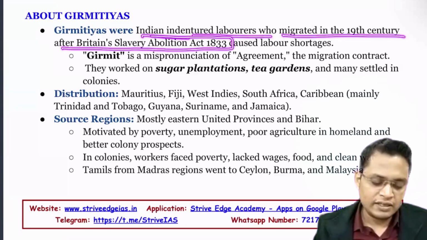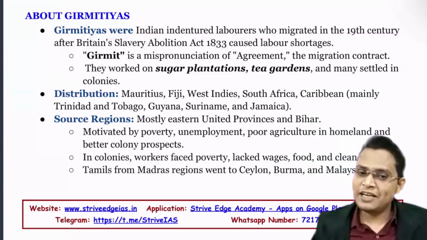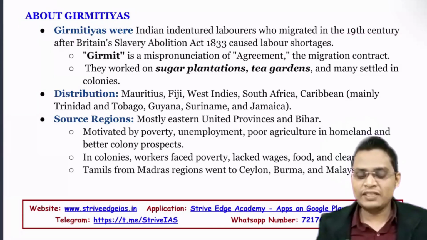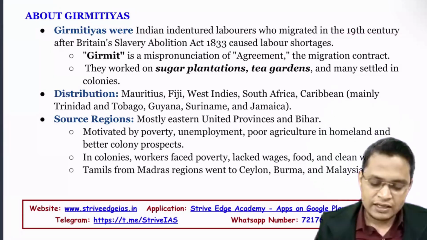About the Girmitiya community, they were Indian indentured labor who migrated in the 19th century after Britain abolished slavery in 1933. It's very important. This can be a very good question. Under which act was slavery abolished? It is the Government of India Act 1933.